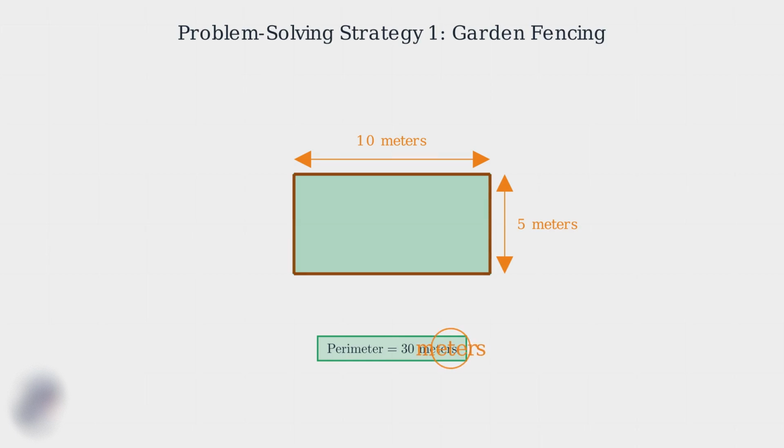Notice how important the units are in our answer. We measured the garden in meters, so our perimeter is also in meters. Always remember to include the correct units in your final answer. This tells us exactly what quantity we're measuring.